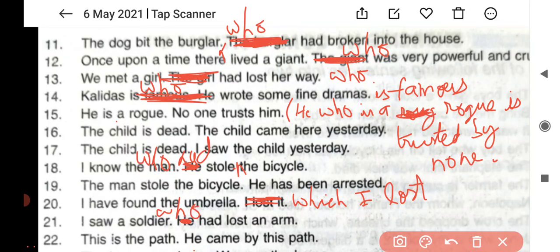Finally, this is the path. He came by this path. So the answer will be this is the path by which he came.